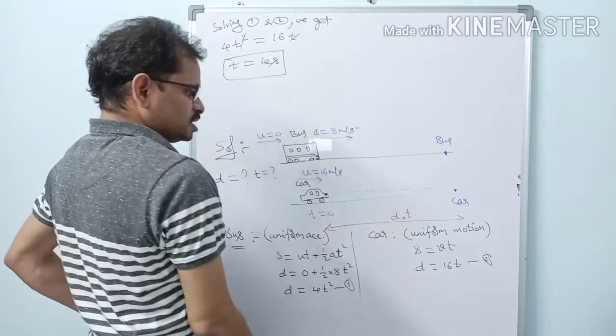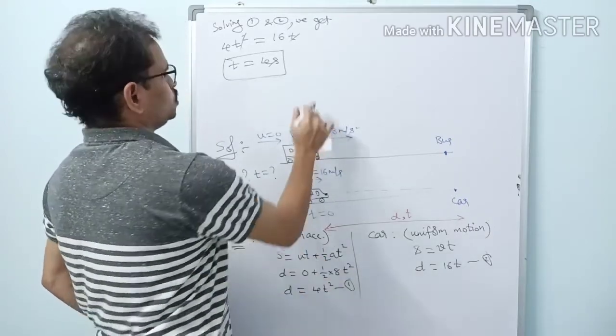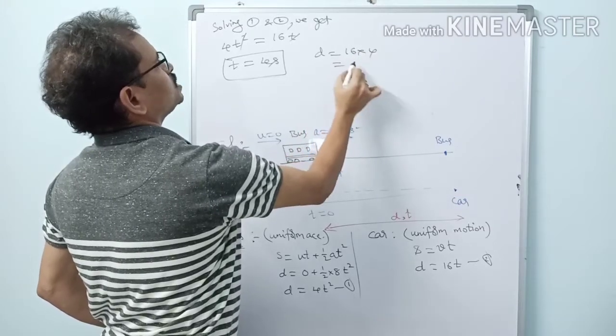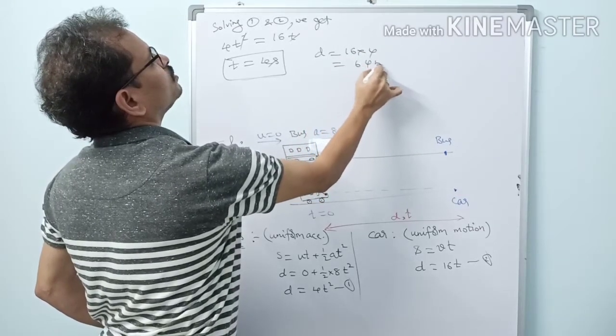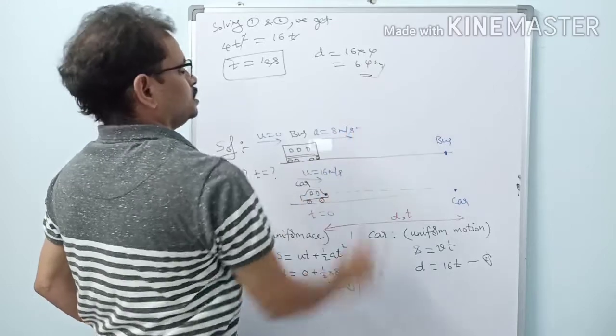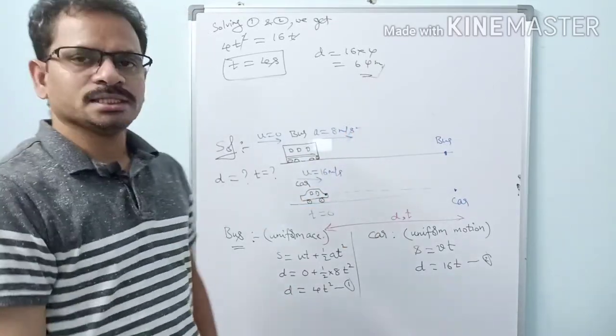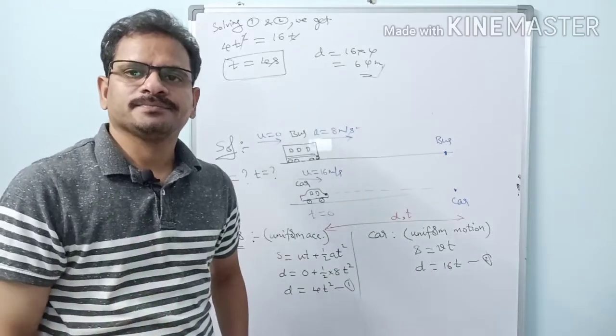And after how much distance is it crossing? D equal to 16t. D equal to 16 into 4. This is equal to 64 meters. So after traveling 64 meters, the bus is crossing the car.